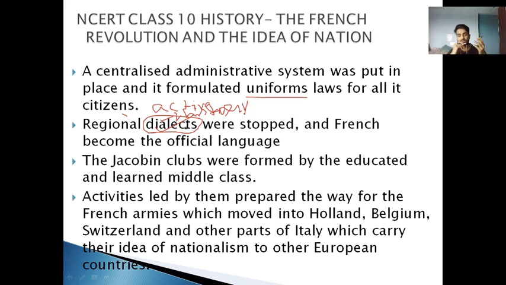The Jacobin clubs were formed by the educated and learned middle class, right?